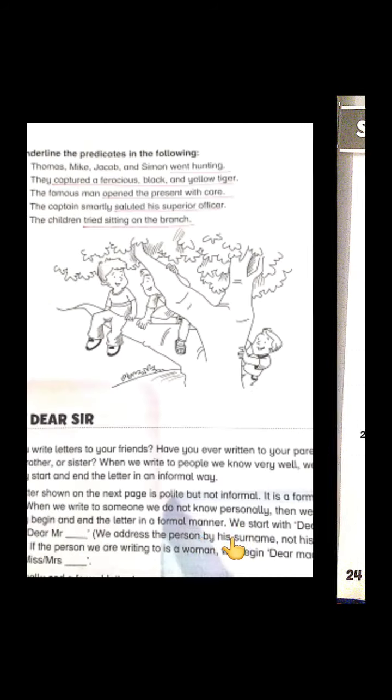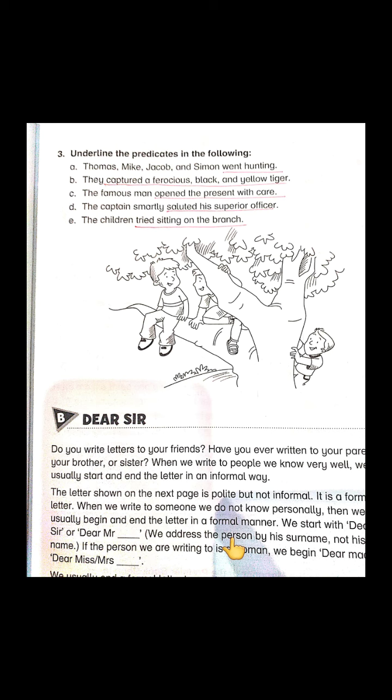At the same time, the last activity is about predicates. This is again very easy, the same as you have done in the worksheets and the book exercises as well. Students, as I told you, I am repeating the exercises again and again so that they become part of your memory. We have to memorize definitions, so that whenever we do our exercises, it will be easier for us to solve them.